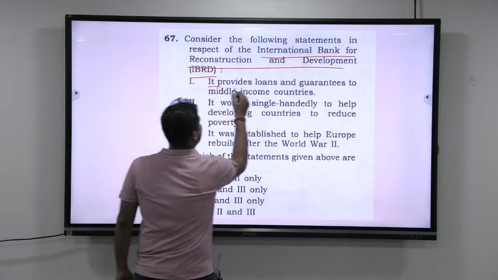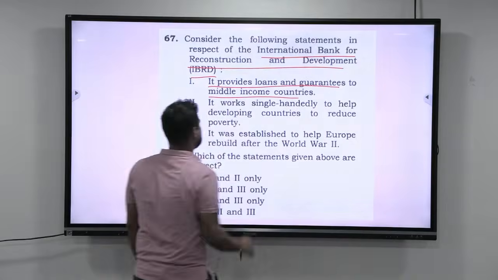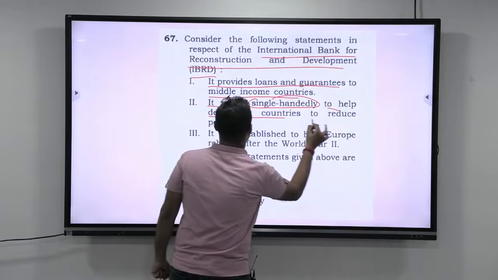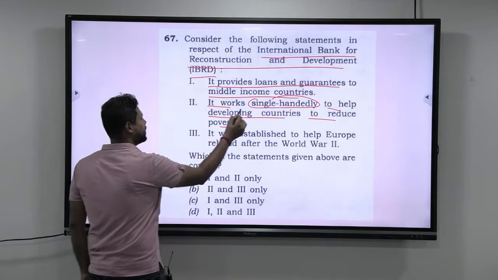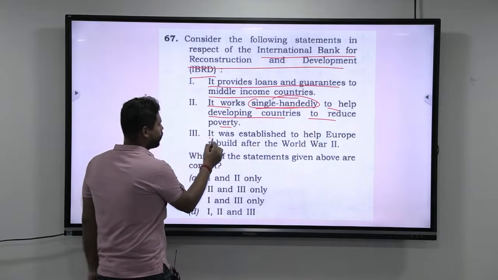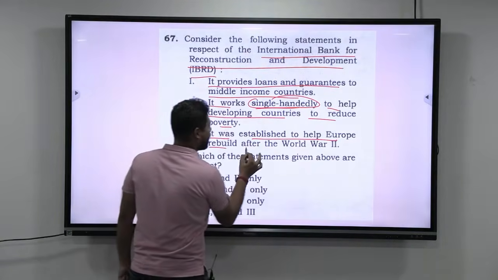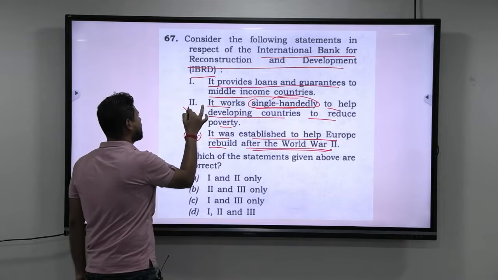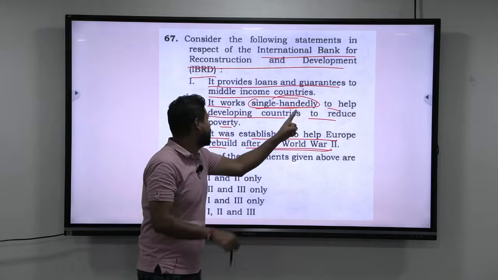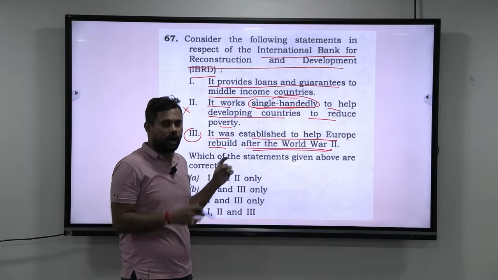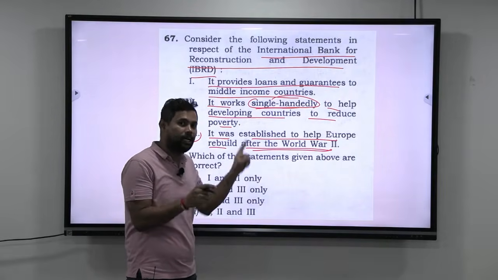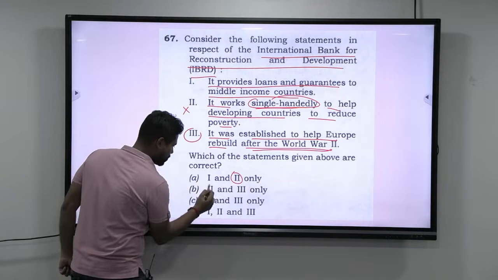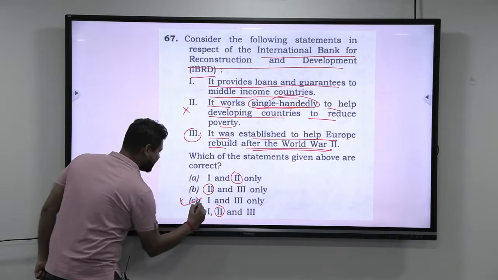Now, it provides loans and guarantees to middle income countries. Let us keep it there. It works single-handedly to help developing countries to reduce poverty. Look at this, single-handedly. Next, it was established to help Europe rebuild after World War II. Let us assume that you don't know about this, you have some doubt about this, but this can never be true. It works single-handedly to help developing countries to reduce poverty. How can reduction of poverty be done single-handedly by one institution? So this is not correct. If you remove this, the answer is C.